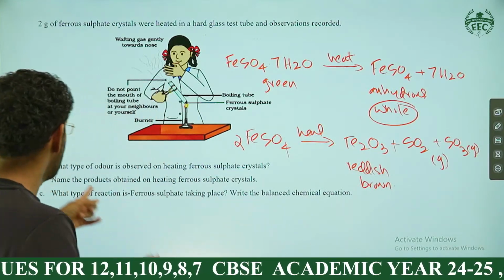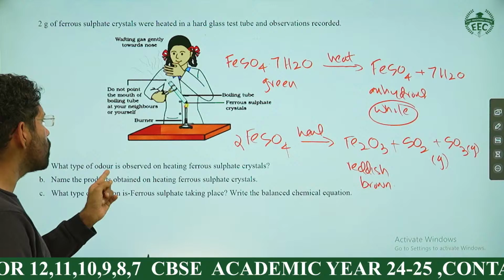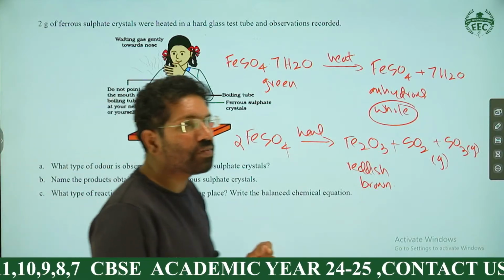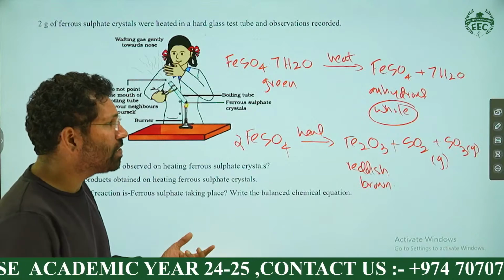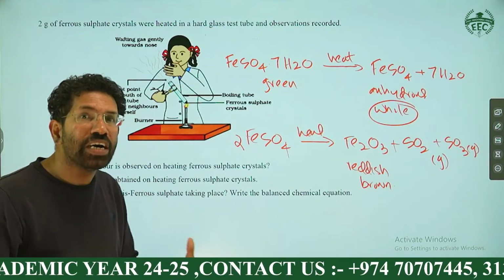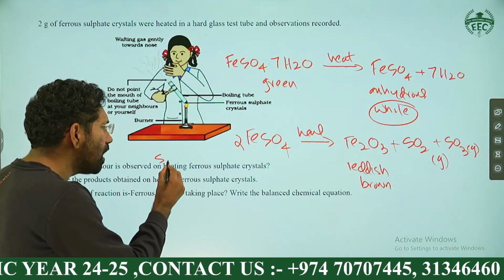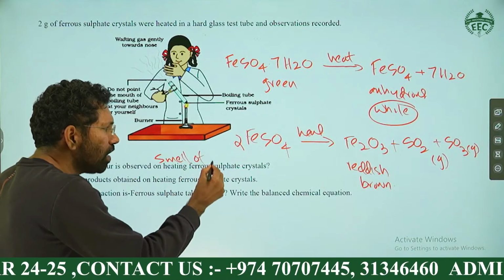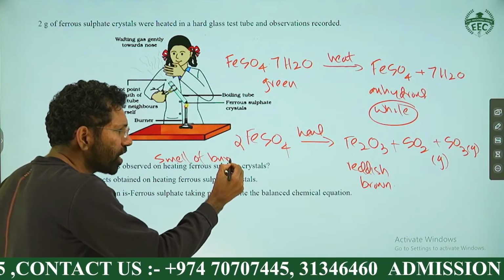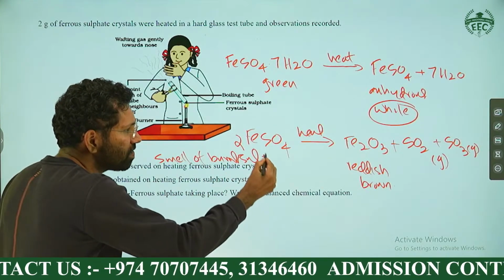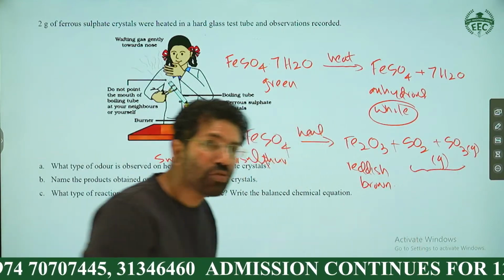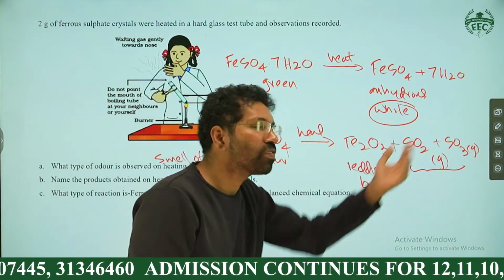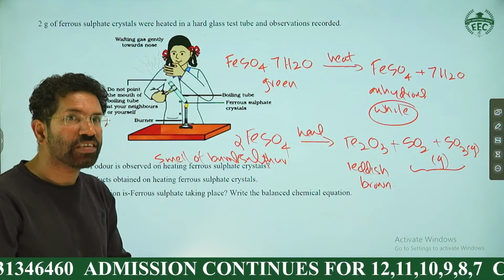Now, first question: what type of odor is observed on heating? Odor means smell, you know that, right? The smell is observed as the smell of burnt sulfur. The answer is the smell of burnt sulfur. The smell of burnt sulfur is due to the formation of sulfur dioxide and sulfur trioxide. We discussed in the class.